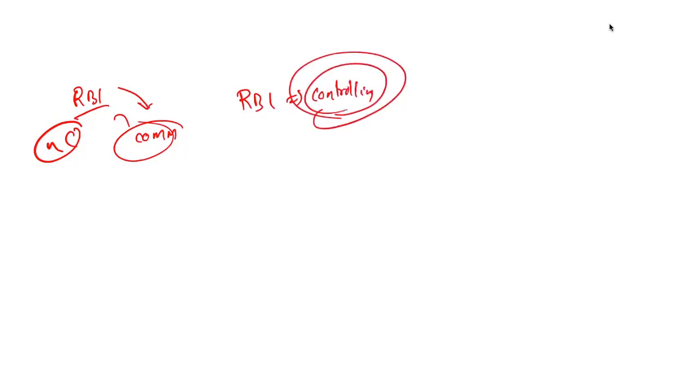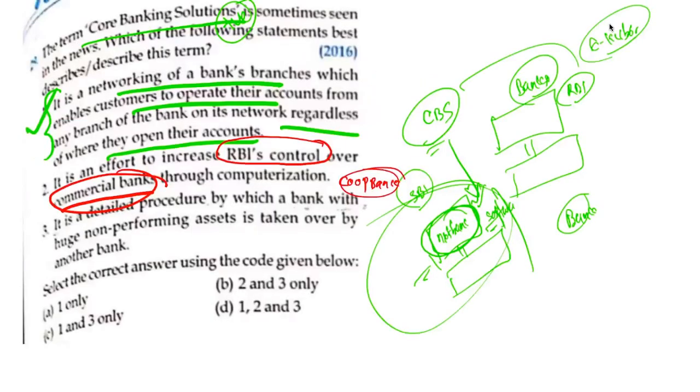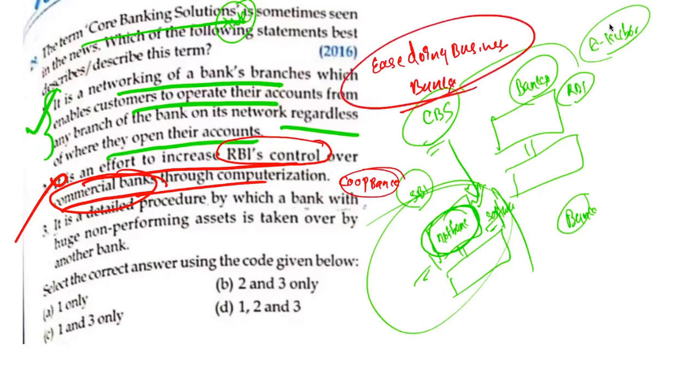So whenever you find such a statement, you can conveniently consider that it is going to be a wrong option. It is an effort to increase RBI's control through computerization. No, this is to make ease of doing business in the banks. No need to go to the banks. You can operate your banking systems directly from your homes. So the second option is correct.